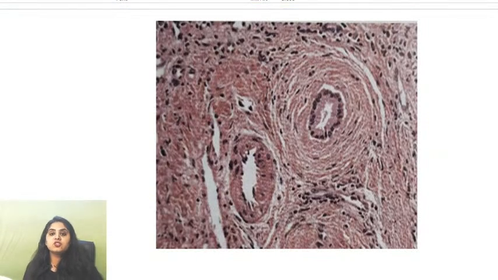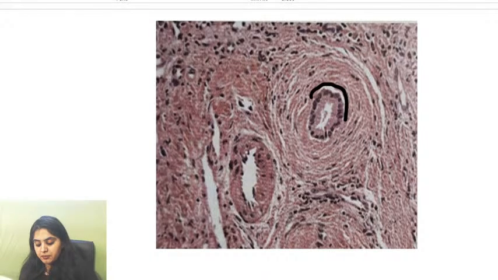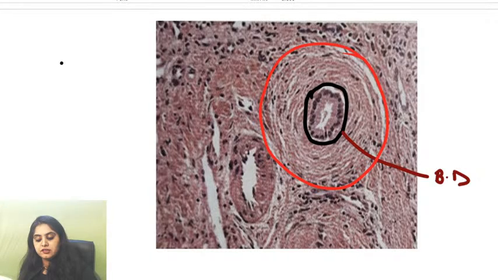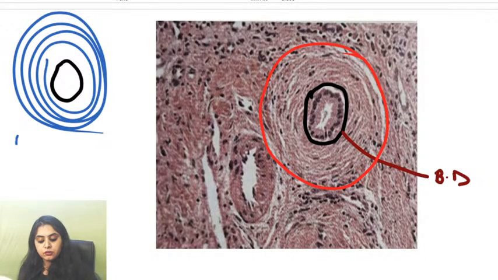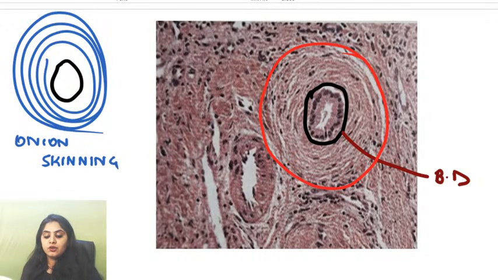First, let us see the picture. This was the photo, guys. Do you see there is a bile duct in the center? And around the bile duct you've got fibrosis, which is looking like onion skinning. That is how we always pick up primary sclerosing cholangitis.